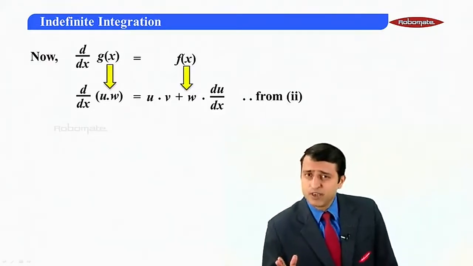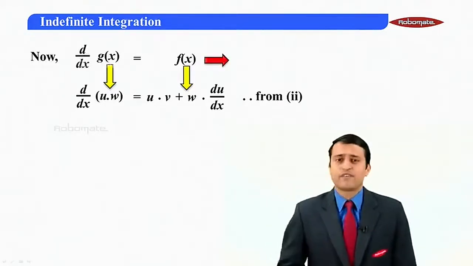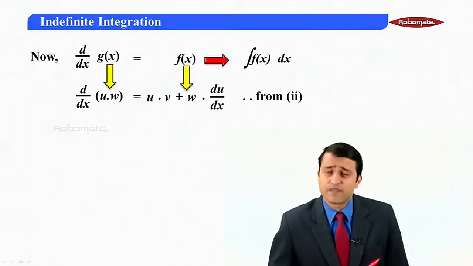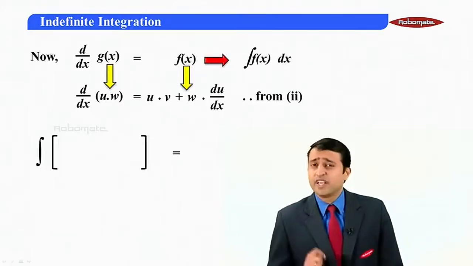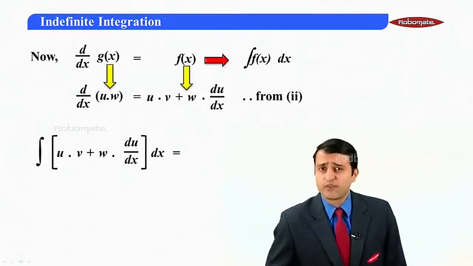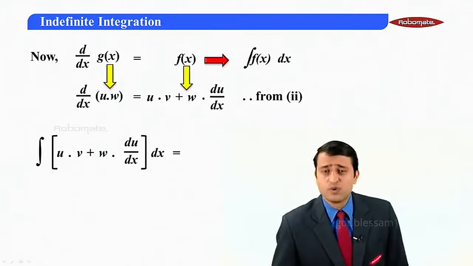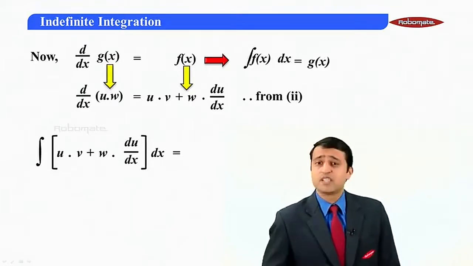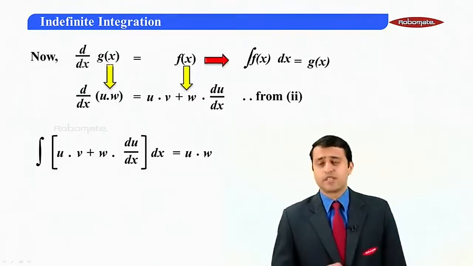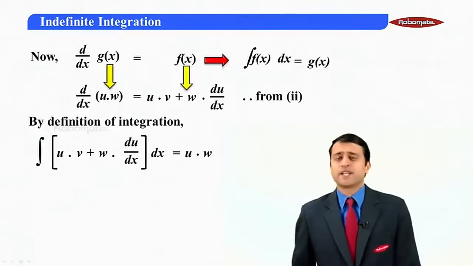D by dx of g of x is equal to f of x. Then integral of f of x dx is equal to what? It is equal to g of x. So integral of f of x, meaning integral of u into v plus w into du by dx, is equal to g of x. That means it is equal to u into w. Is that okay, my dear students? And this is coming from the definition of integration.